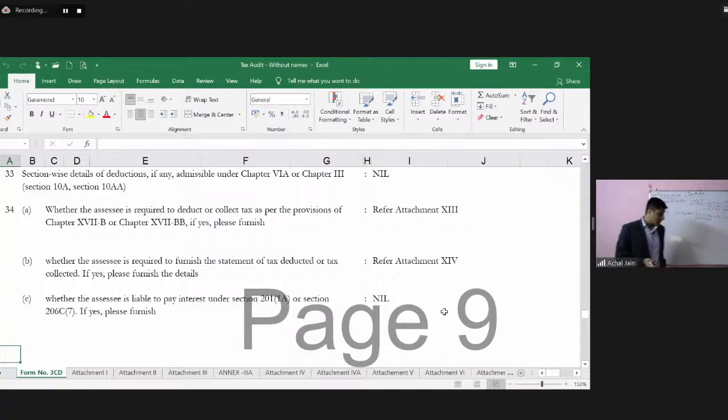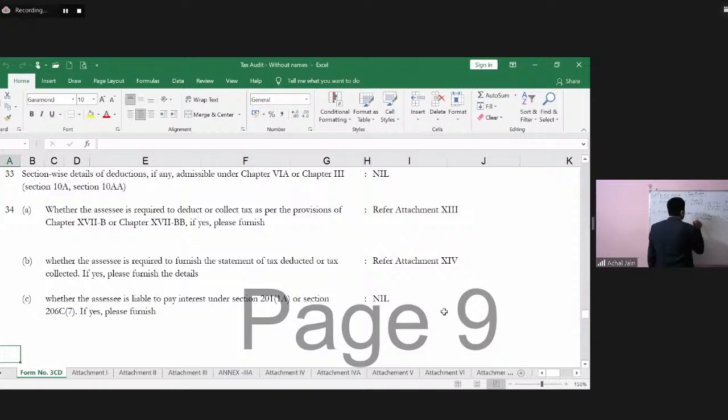But the management has a request. Management is saying that if this amount is reported in Form 3CD, then such an amount will be disallowed by the ITO, the income tax officer. Why? Because he would assume that this is the amount of interest which has been taken to the books of accounts, and therefore this should get reversed, because this amount is not allowed while computing the taxable income. So in the given situation, how should the tax auditor deal with this?